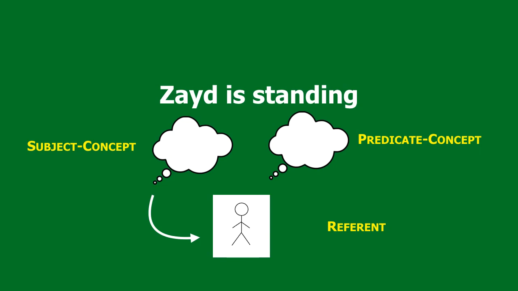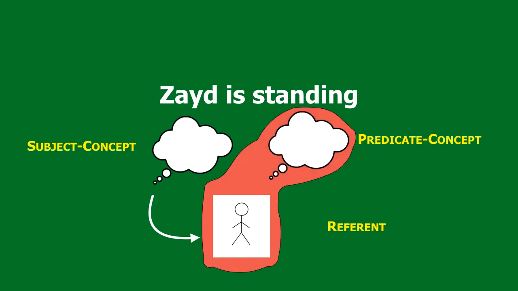And when we say that Zayd is standing, what we are saying is that the referent of the subject concept, the thing that the subject concept refers to, is characterized by the predicate concept. In other words, that thing is someone who is standing. So the role of the subject concept is to get your hands on a referent. And the role of the predicate concept is to say that that referent is characterized by the predicate concept.